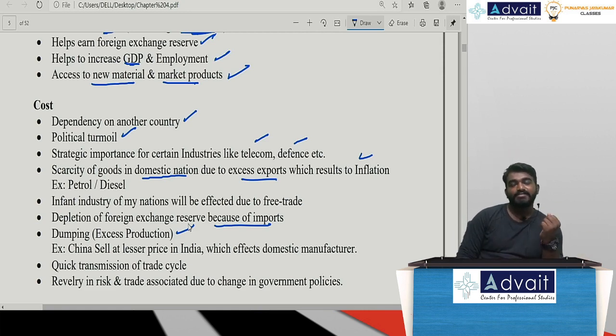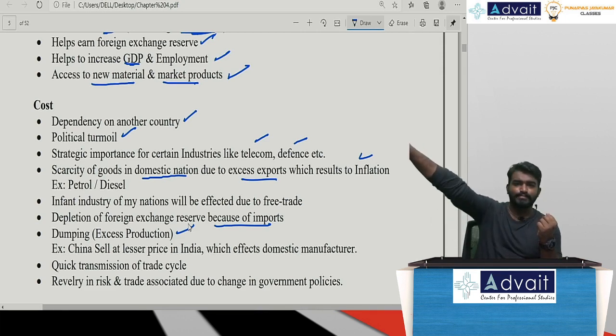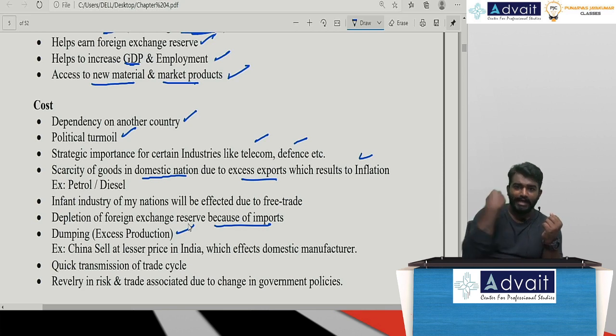This is another advantage which China is making. They are dumping their commodity. They are producing in excess. In order to sell it, they are dumping it. Dumping is nothing but unnecessarily forcing that commodity into any other nation because of excess production. Because of dumping, they are going to sell their product in my nation for a lesser price.